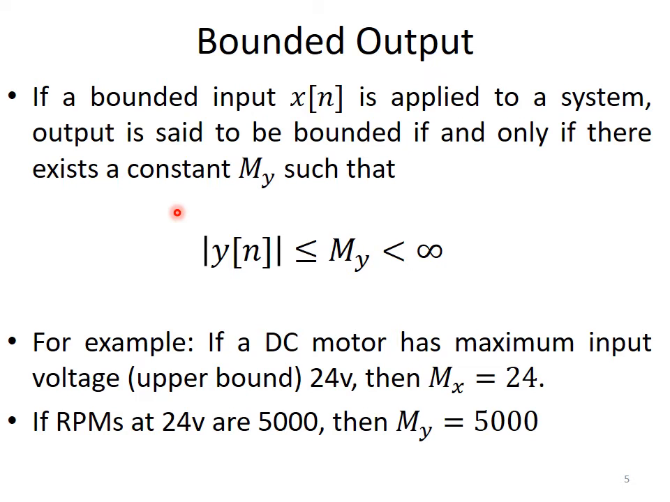For example, if a DC motor has a maximum input voltage of 24 volt, which is the upper bound, then M_x is equal to 24 volt, and this is the bounded signal which can be applied to the input of the motor. The response of the system, for example the RPM at 24 volt, should be 5000 RPM. Then M_y, the upper bound on the response of the system, is 5000 RPM, and these are the limits or the boundaries of the input and output sequences. For the input sequence, the boundary is 24 volt, and the output boundary is 5000 RPM for this particular example.